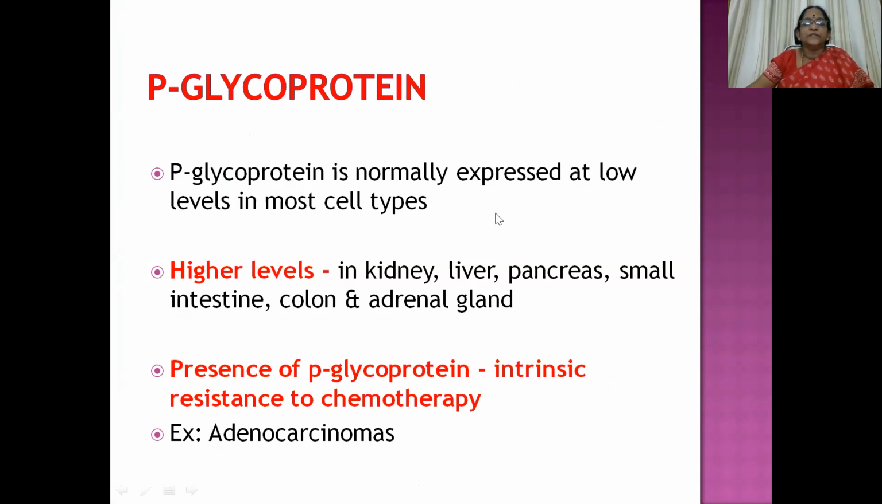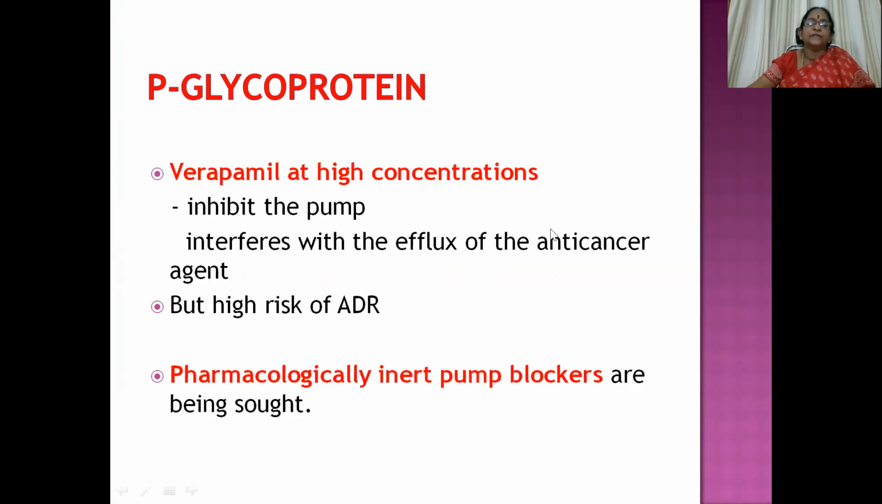P-glycoprotein is normally expressed at low levels in most cells, whereas high levels of P-glycoprotein are expressed in the kidney, liver, pancreas, small intestine, colon, adrenal gland, etc. So the presence of P-glycoprotein causes intrinsic resistance to chemotherapy, most commonly seen with adenocarcinomas. This P-glycoprotein mediated resistance is most commonly asked in postgraduate MD examinations, and how you are going to manage it.